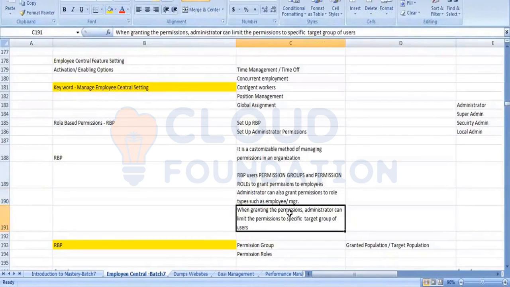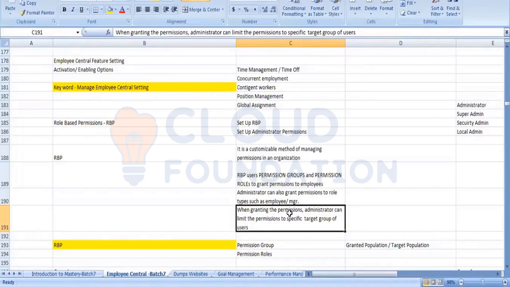After granting the permission, the administrator can limit the permission to a specific target group of users. What does it mean? If I have given a permission, after giving it, I may want to control that permission to only a set of group of users. Suppose I have given a permission to the HR team.